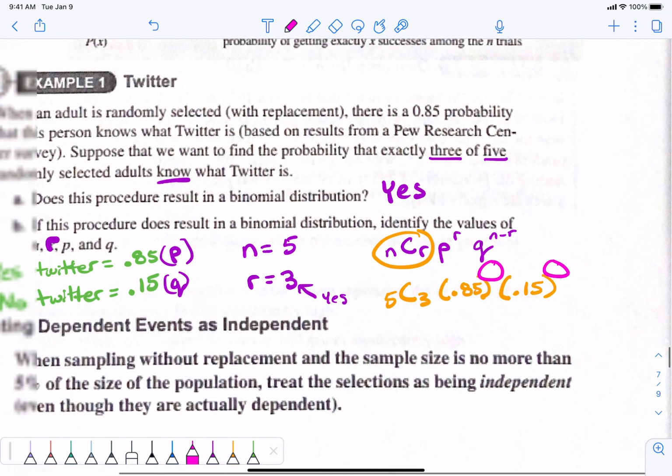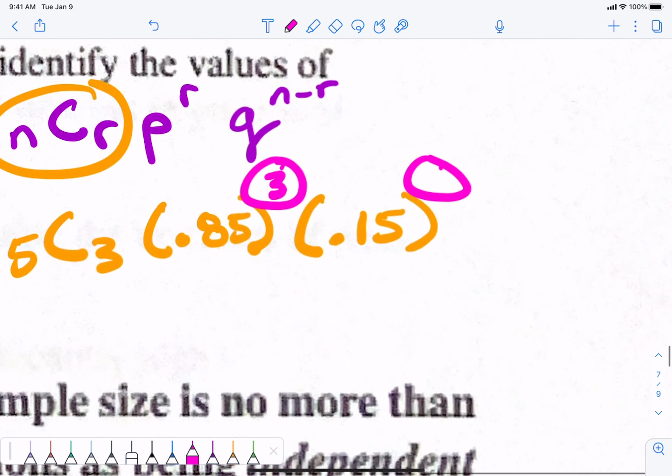So 0.85 was yes Twitter. Of the 5 people, how many do I want to say are yes Twitter? 3. So this goes here. This is 3, and what's the other one? 2. Does that make sense? Just make sure that those match up, because sometimes you'll switch those around and put 2 in the wrong spot and 3 in the other spot. So 3 is going to be my yes Twitter. That has to go with the 0.85. Q is the 0.15. That's 2 people not knowing.